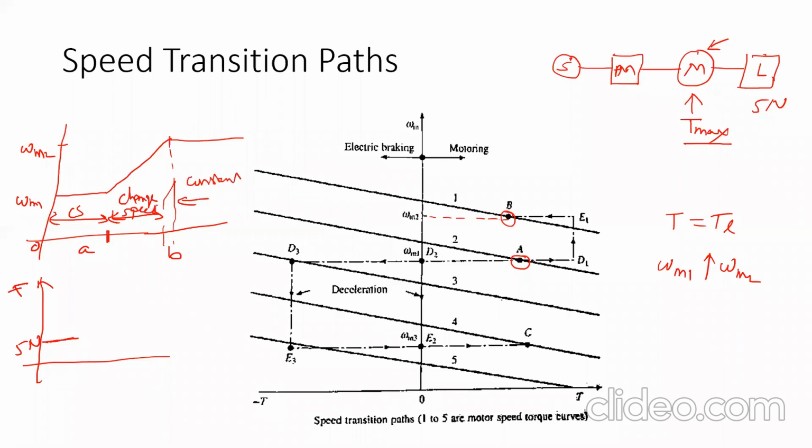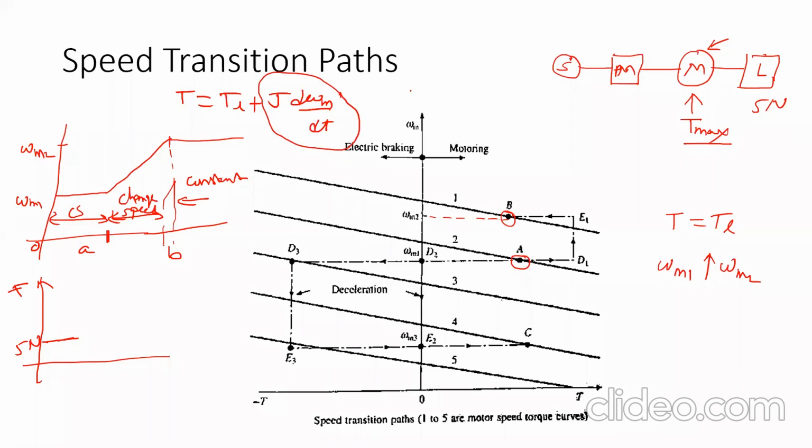And we know the fundamental torque equation, T is equal to TL plus J d omega m by dt. This term is present only during transient operation. Transient means whenever there is a requirement of speed change, only in that case this term is present.